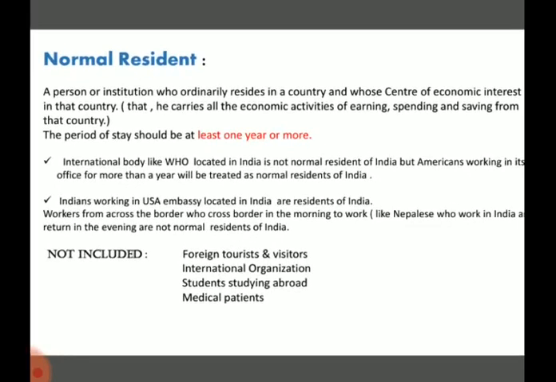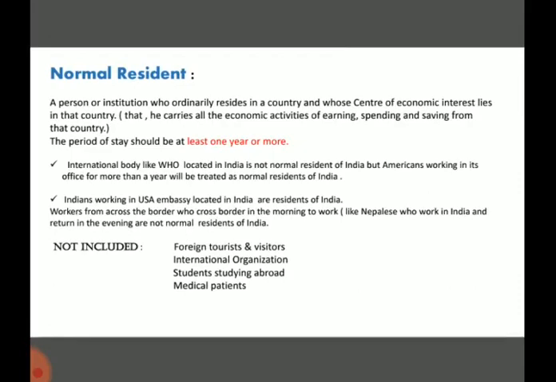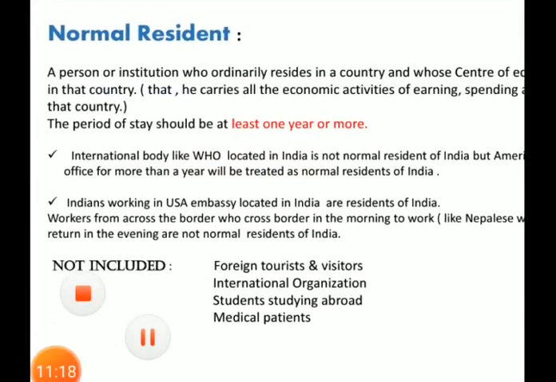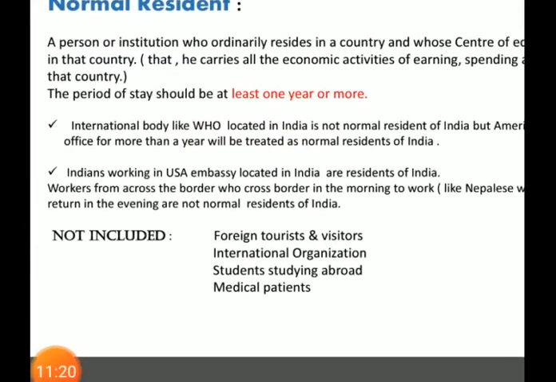Now the next thing which we have to study is, there's a border of Nepal and India, Bhutan and India, Bangladesh and India. What people do is they cross the border in the morning, work, and then go back to their country.